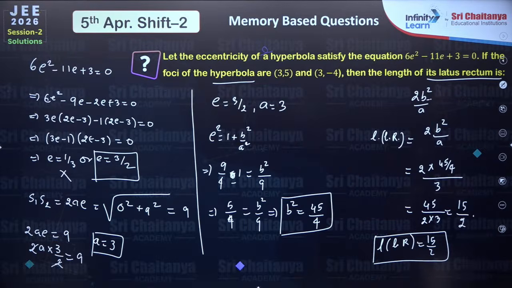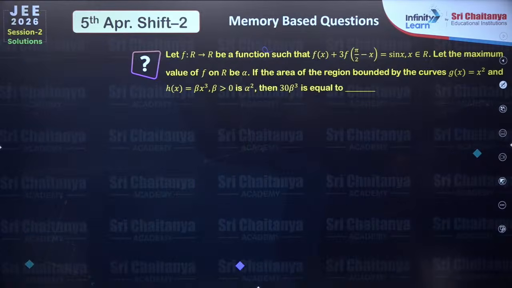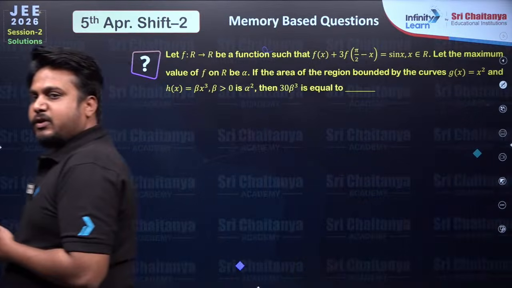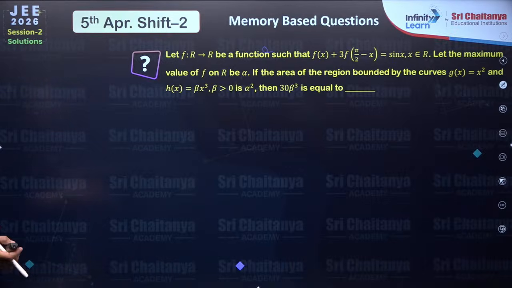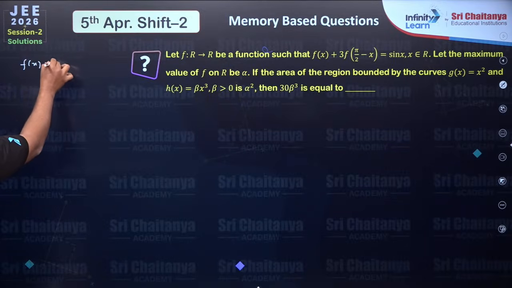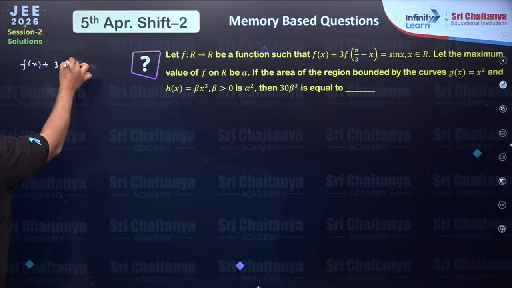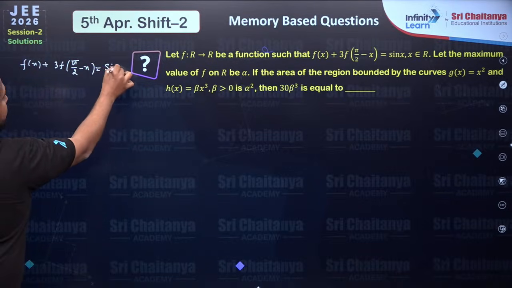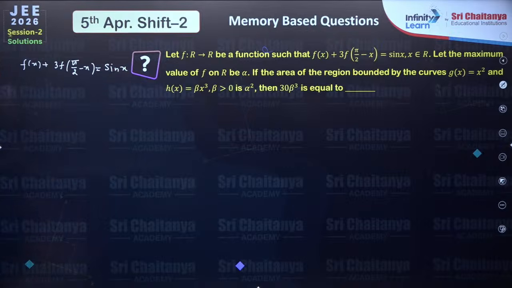So far we have discussed these 3 questions. Now we'll be going towards the last question. In today's shift, what I have observed, there were few problems of the category which we call lengthy, not too much difficult, but they will consume your time. This is one of such problems in which we are given f(x) plus 3 times f(pi by 2 minus x) is equal to sin x, right?